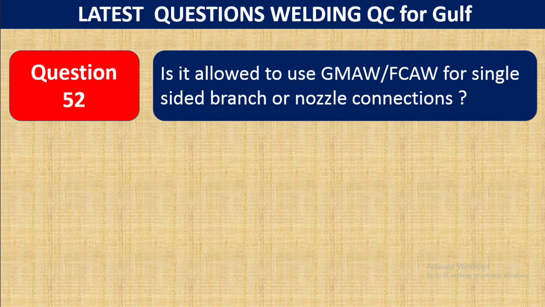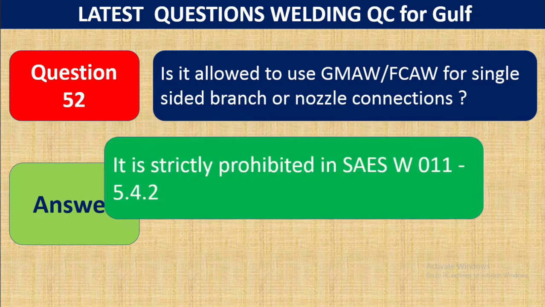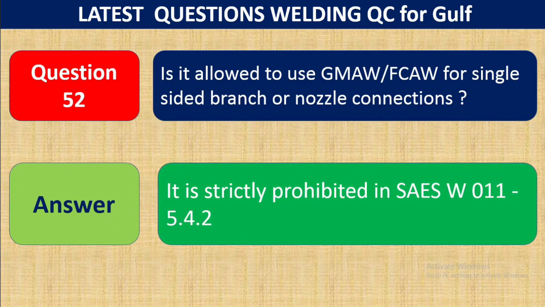Question number 52. Is it allowed to use GMAW or FCAW for a single-sided branch or nozzle connection? It is strictly prohibited in SAES-W-011 15.4.2. So this is strictly prohibited if you go by the Saudi Aramco standard SAES-W-011 15.4.2.